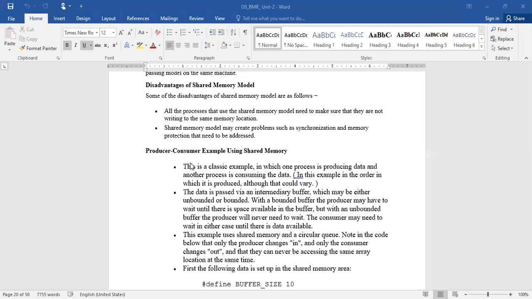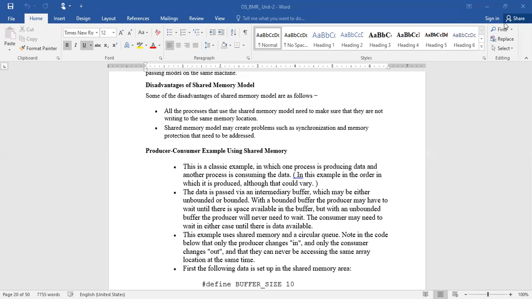Okay, so whatever products the producer produces will be placed in the shared memory. The consumer process will access the data from the shared memory. You can call it a buffer, where the producer will keep the information. The consumer will consume the information from the buffer itself. That is what happens. Okay, now let us see what is happening in this.